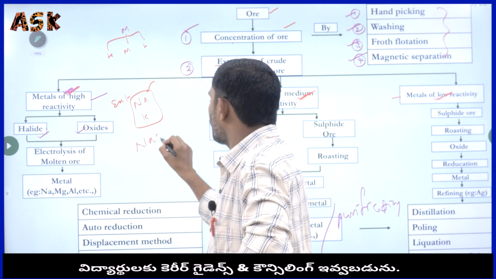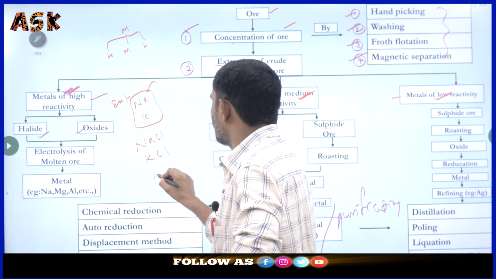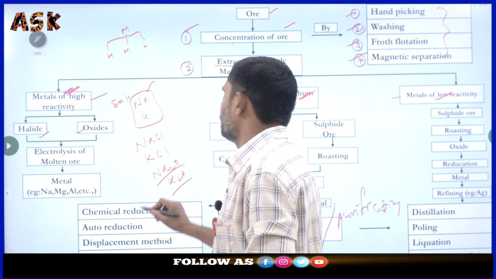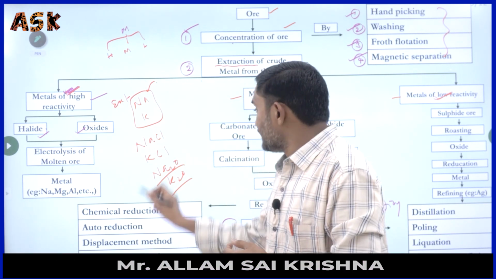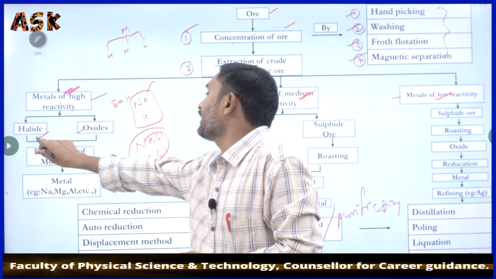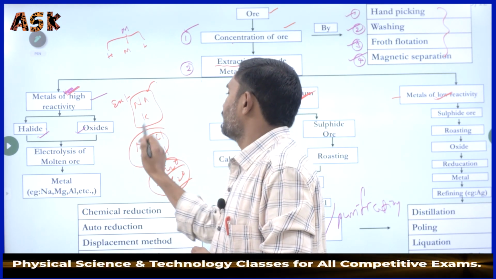Halides mean sodium chloride, potassium chloride. Oxides mean sodium oxide, Na2O, and K2O. Yes, like that we have. These compounds, these ores will be present here. Halides and oxides are there, which have the high reactivity.